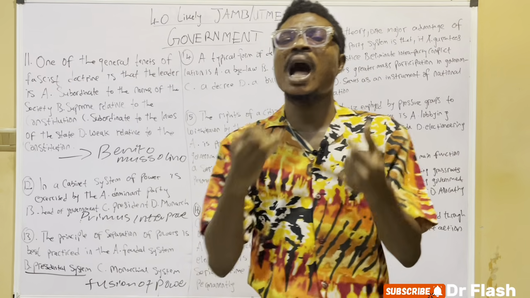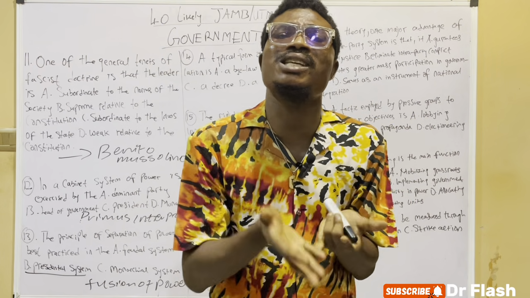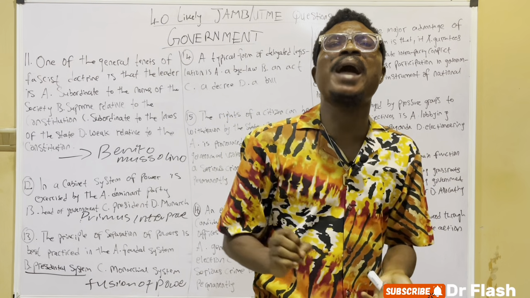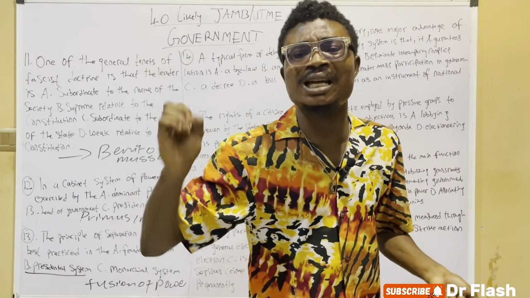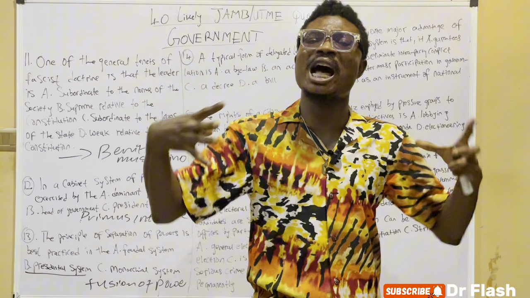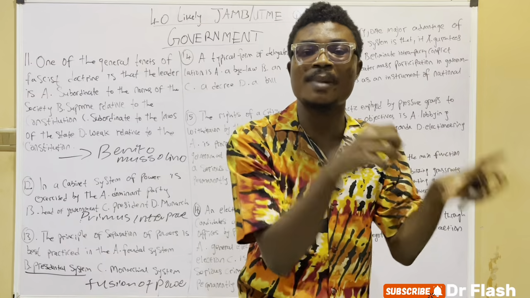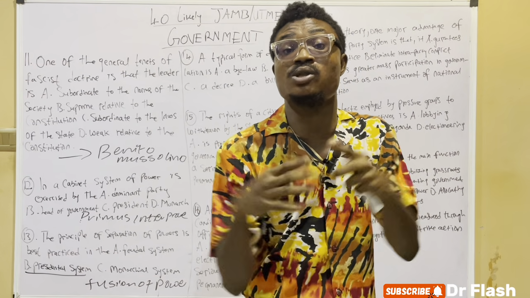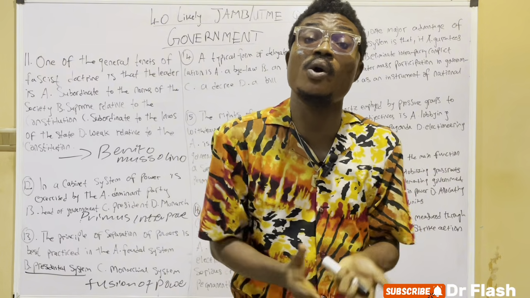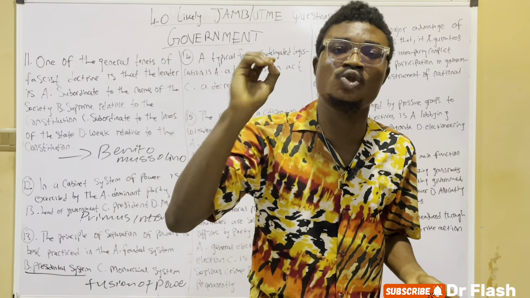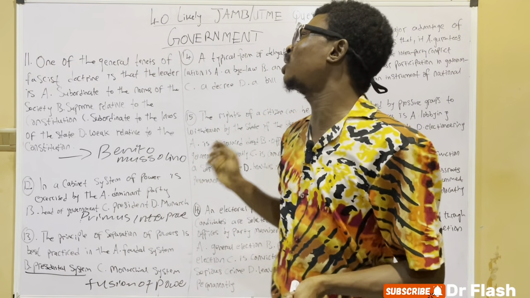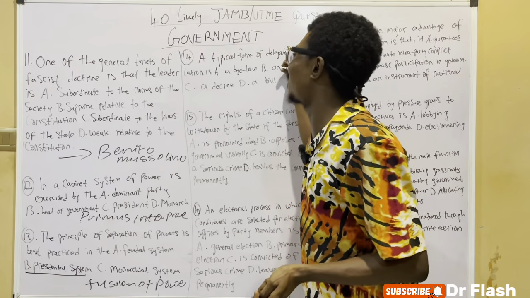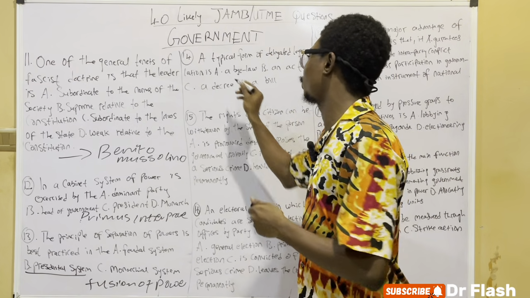And delegated legislation, we were told, is any law made by any other body other than the legislature, and approved or sanctioned by the legislature. This delegated legislation is made into law through an act of Parliament. But then a typical form of delegated legislation is the bylaw.